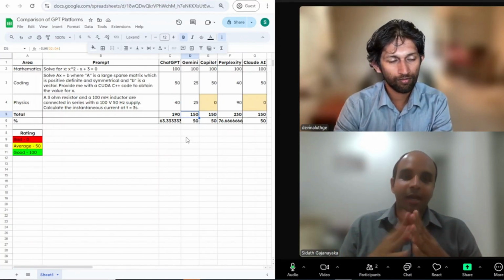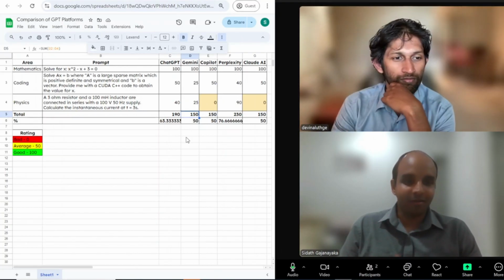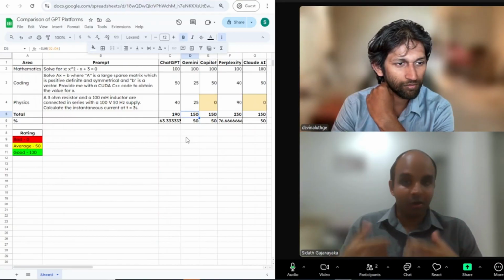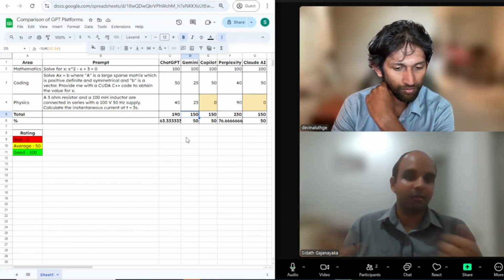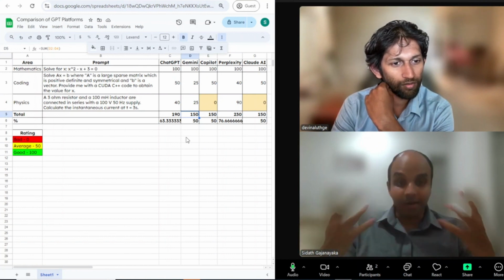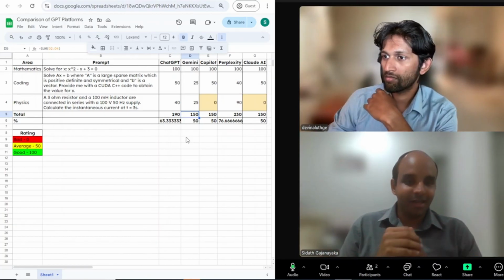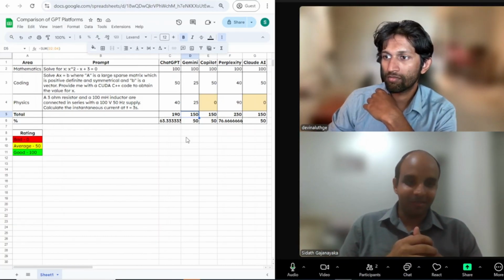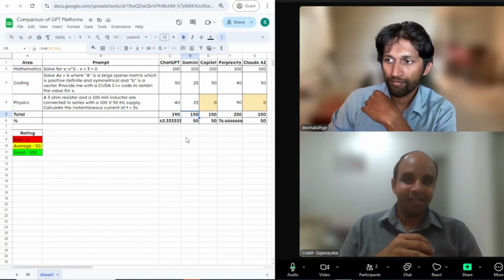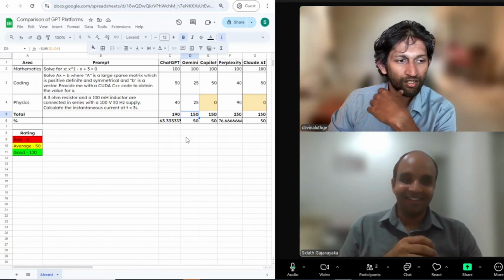Our final advice to you is don't rely 100% on any of these models. Of course, you can use them to augment your learning. That is definitely possible. Use technology to augment your learning experience and to understand concepts better, but never ever rely on these GPTs 100% for any of your solutions. We are probably not there yet. So that is the final advice that we can give you.